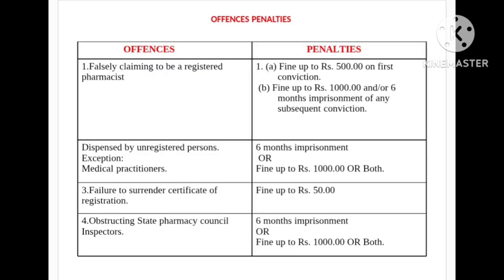Offences and penalties. Offences: 1. Falsely claiming to be a registered pharmacist, dispensing by unregistered persons. Exception: medical practitioners. 3. Failure to surrender certificate of registration. 4. Obstructing state pharmacy council inspectors. Penalties: 1. Fine up to 500 rupees on first conviction. 2. Fine up to 1000 rupees and/or 6 months imprisonment on any subsequent conviction. 3. 6 months imprisonment, or fine up to 1000 rupees, or both. 4. Fine up to 50 rupees, 6 months imprisonment, or fine up to 1000 rupees, or both.